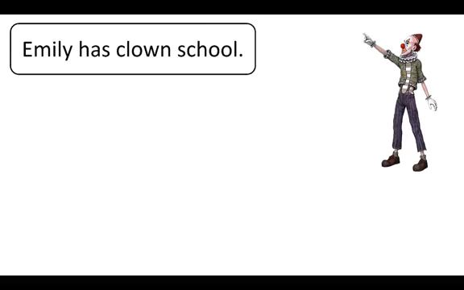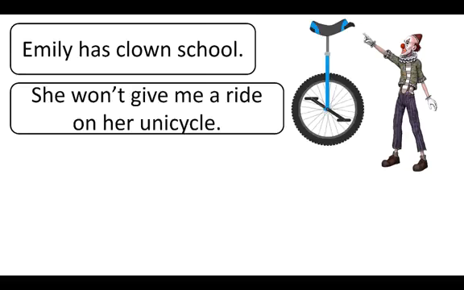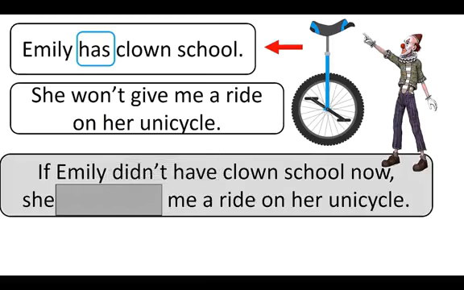Here's another example. Emily has clown school. She won't give me a ride on her unicycle. This is the result clause, so we will start here with the if clause. Remember, we need to change this verb from affirmative to negative, and we must put it in the past tense. If Emily didn't have clown school,